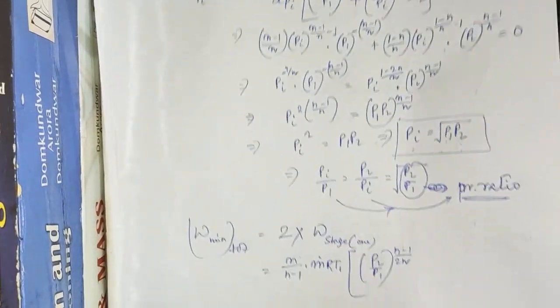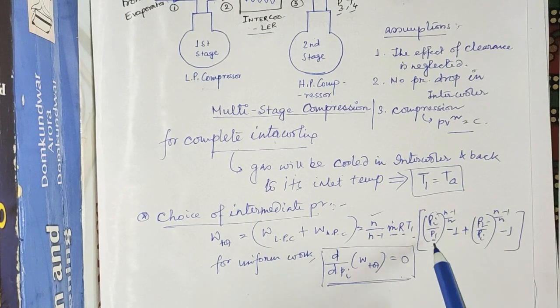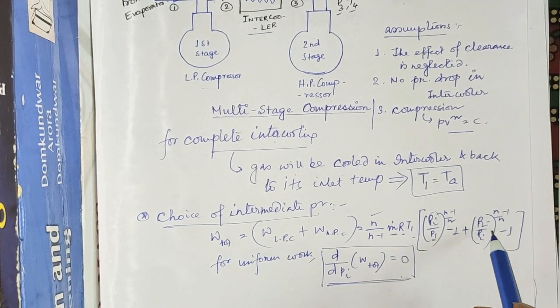See, what was the last expression? Pi by P1, Pi will be root over P1 root over P2 by P1. Here also root over P2 by P1.